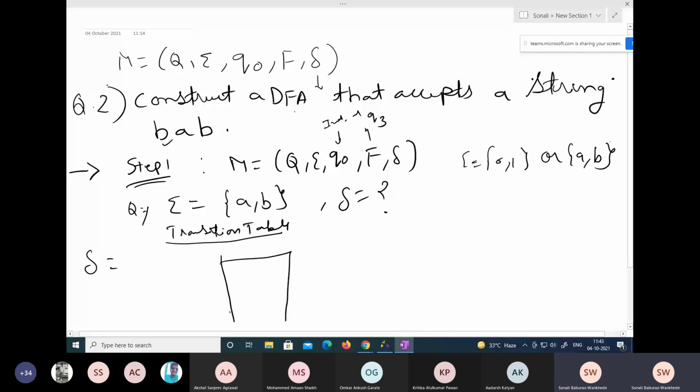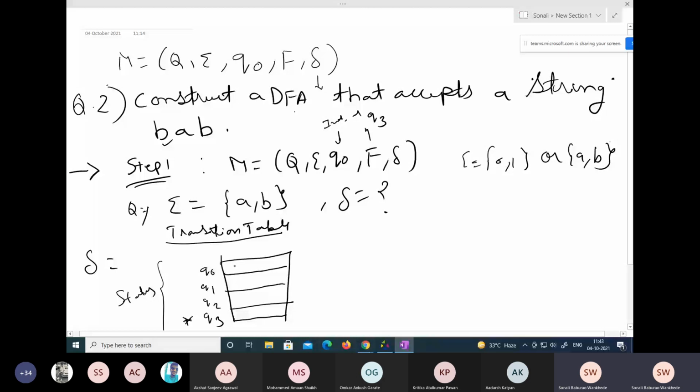Here you have the states Q0, Q1, Q2 and Q3, where Q3 is my final state. Then you have the values of sigma, so it can be A or it can be B. This is how you prepare a transition table.